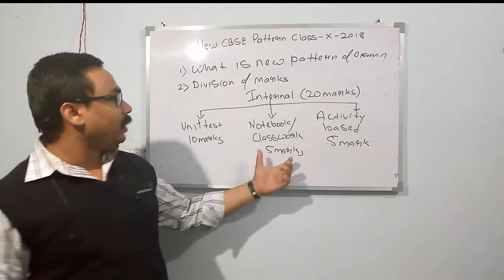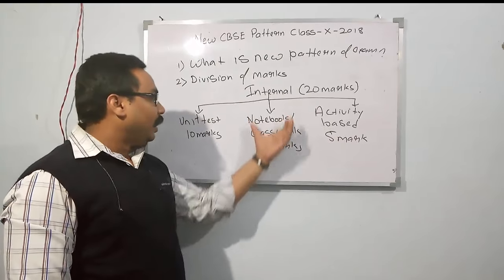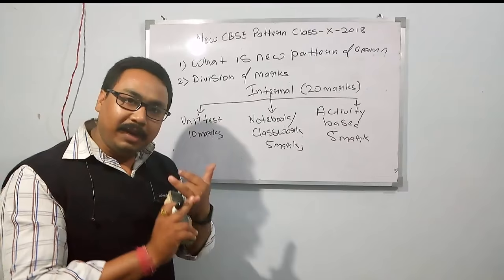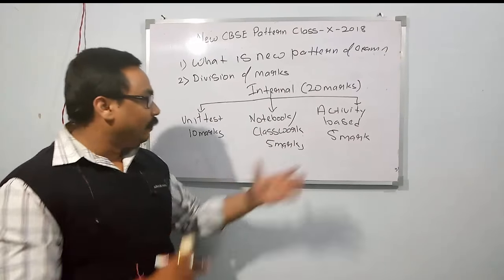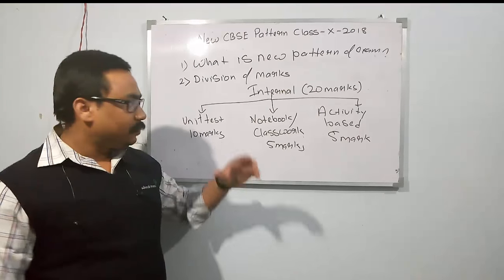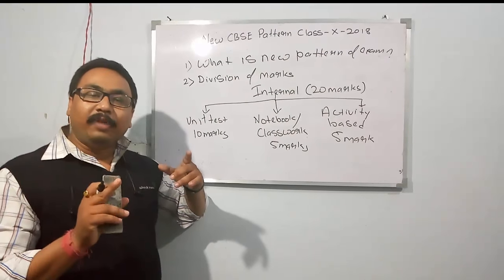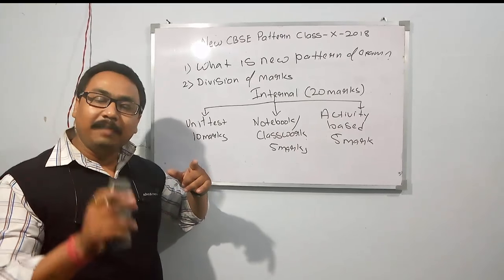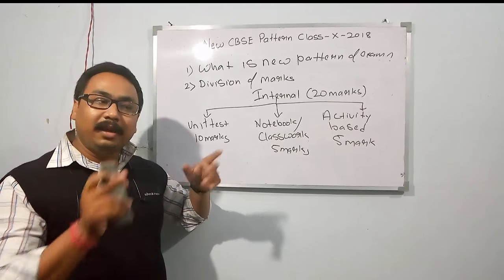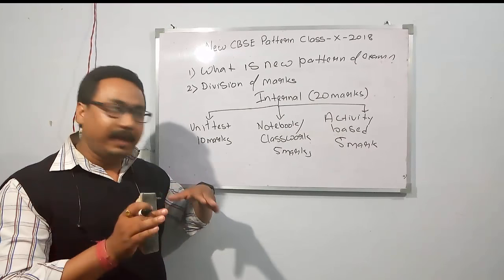Now I am giving the main point, how you can achieve 5 marks without doing any hard work. If you are updated with your notebook, that is you are updated with your homework, you are updated with your assignment, your notebook is neat and clean, then you will easily get 5 marks. Activity based: in the case of activity based, take the example of language papers, Hindi and English, you are going to face listening and speaking skill. Same as earlier in the CCE pattern, you had to give the listening and speaking skill in the English paper. But this time in all the language papers you have to give the same exam, listening and speaking skill.